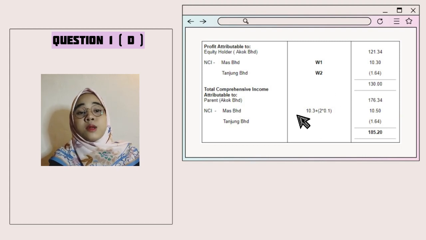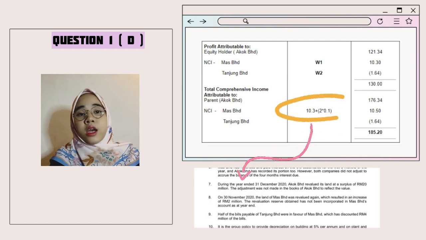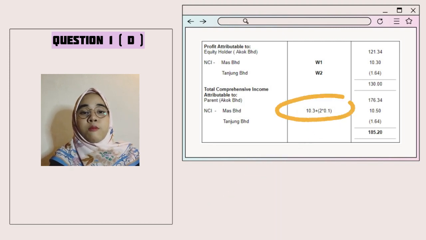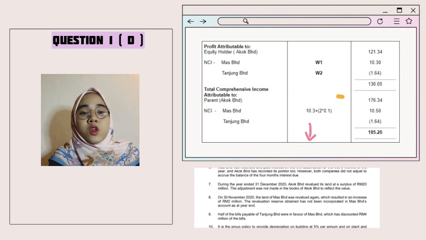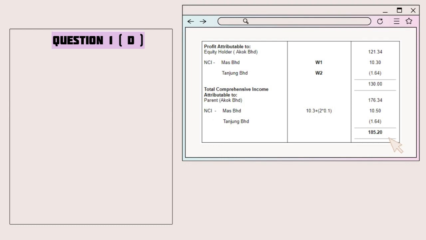For NCI Mas, the profit earlier was 10.30 million. We need to plus 0.2, which is from ARR 2 million multiplied with 10% interest. Why do we need to multiply with 10% interest? This is because the revaluation took place on 30th November, when Akok held 90% interest in Mas. NCI Tanjung is the same as above, negative 1.6 million, and we get the same amount as total comprehensive income 185.2 million.